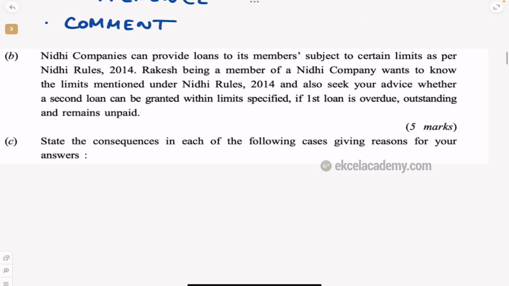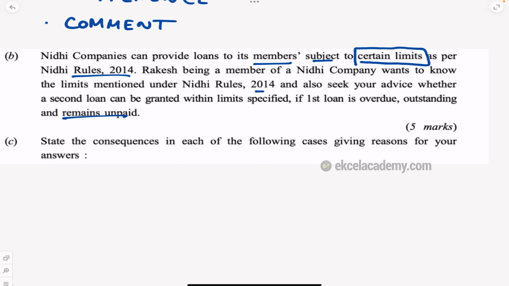Then let us see another question. Nidhi companies can provide loans to its members subject to certain limits as per the Nidhi rules. Rakesh, being a member of a Nidhi company, wants to know the limits mentioned in the Nidhi rules and also seeks your advice whether a second loan can be granted if the first loan overdue is outstanding and remains unpaid. So what are the keywords we are going to identify over here? We know very well, this is about the limits with respect to what is in the Nidhi rules, first thing.